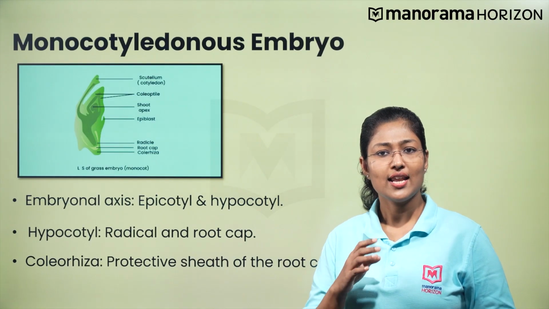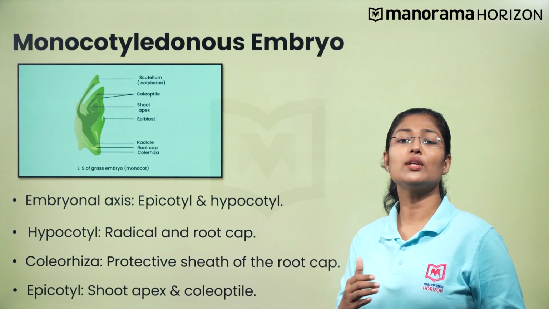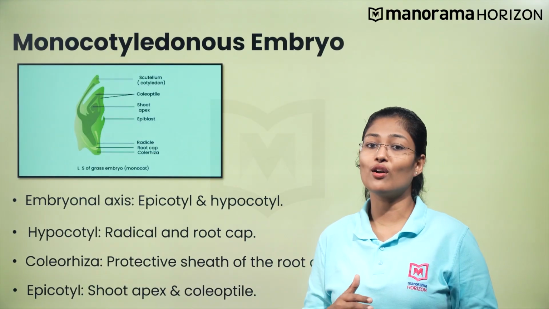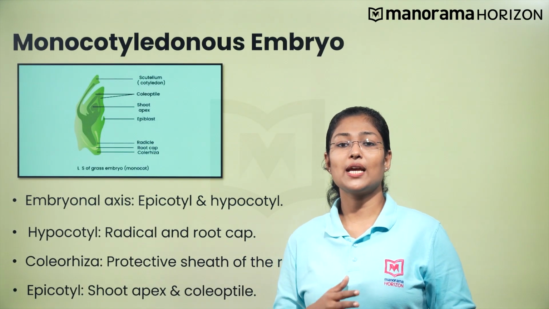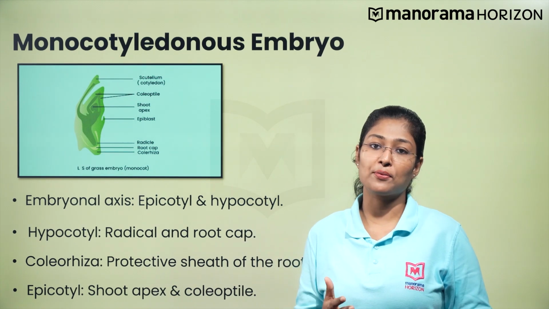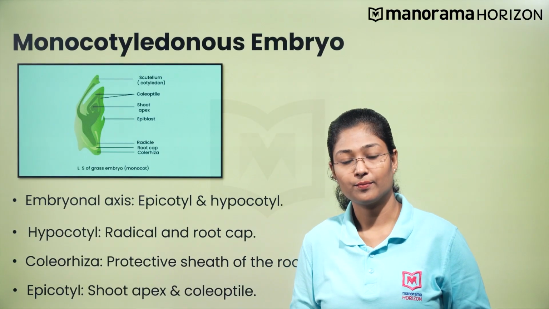The fourth point, likewise, the young shoot or the epicotyl has a shoot apex and it is also covered with a special sheath of cells called coleoptile. During seed germination, the coleoptile pushes up through the soil and then the leaves and the stem appear from the center of the coleoptile. I have a doubt here.